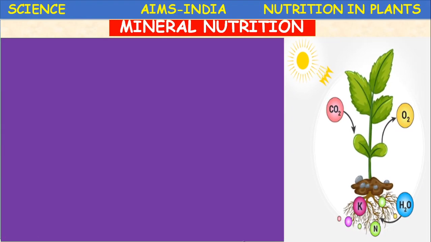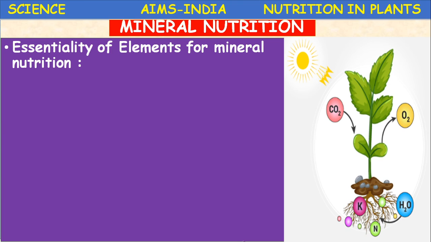Mineral nutrition in plants. Essentiality of elements for mineral nutrition. This concept was introduced by a scientist, Arnon. He conducted several experiments on the essentiality of minerals for mineral nutrition.